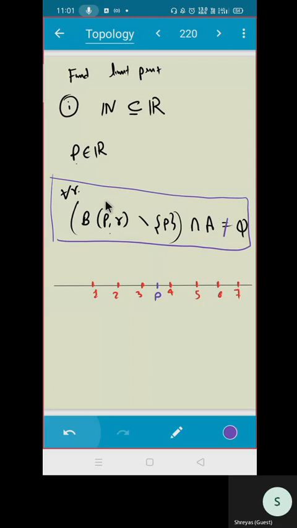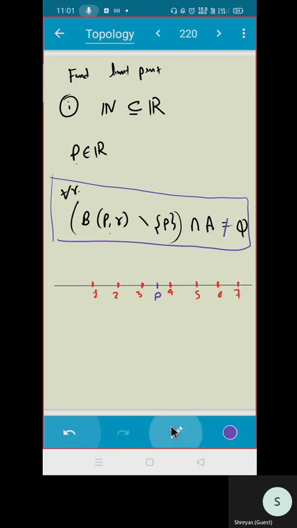Whether this is true for all R, or if you do not want to prove that, you can give me a radius R such that this does not satisfy the condition. What R should I choose so that this intersection is empty?